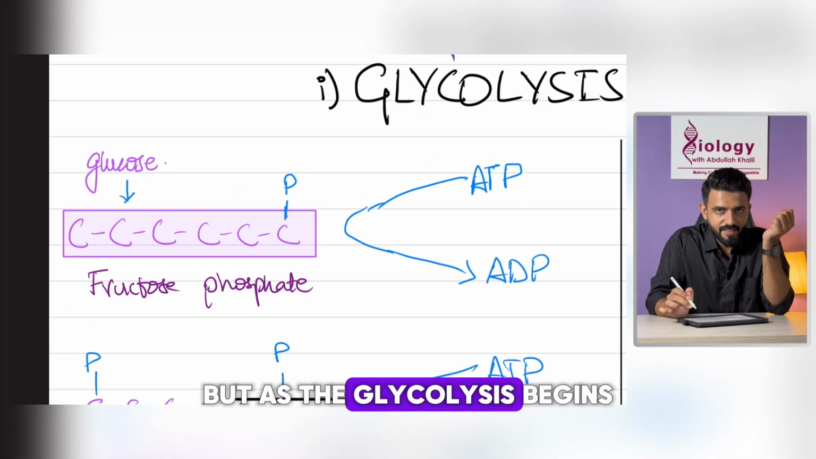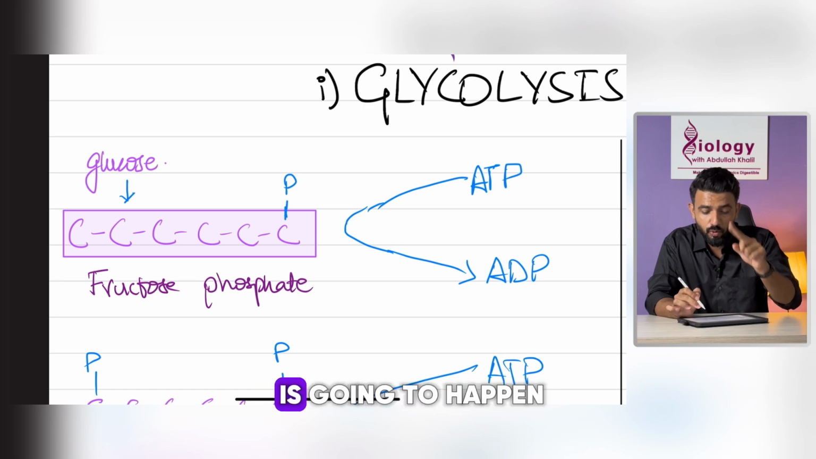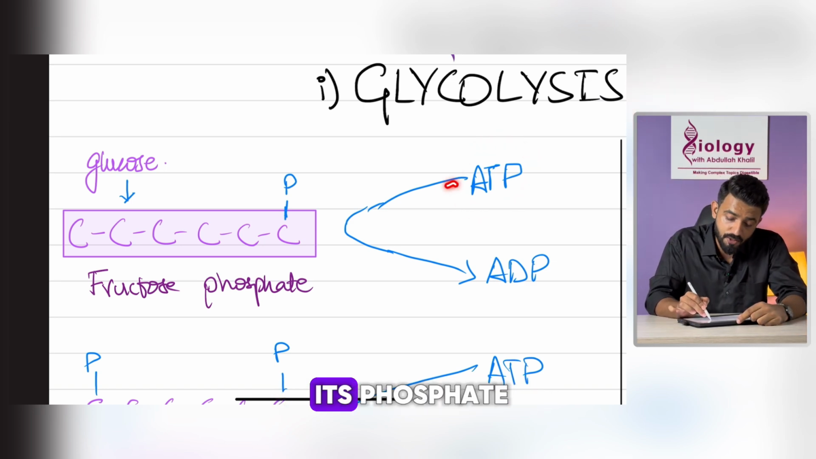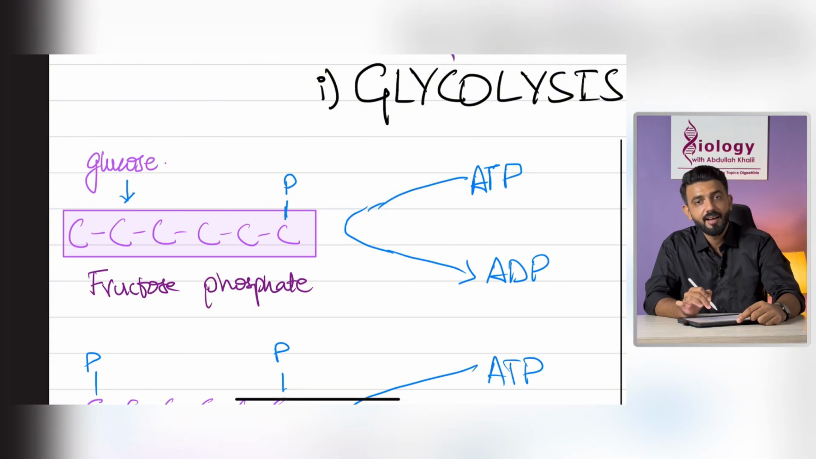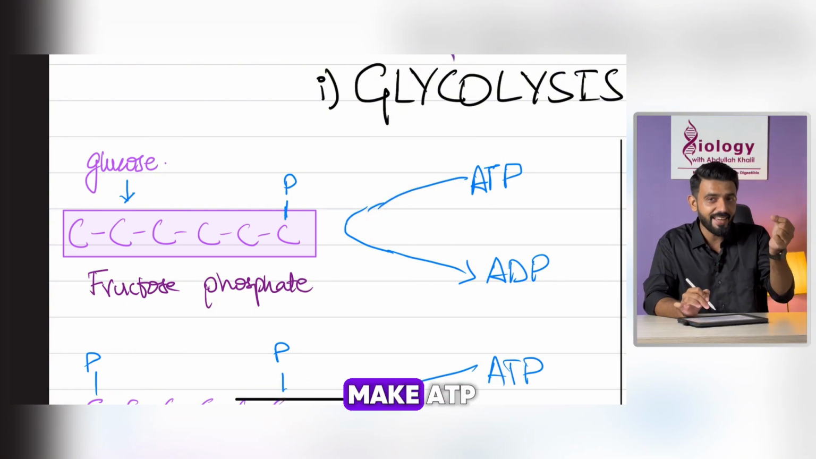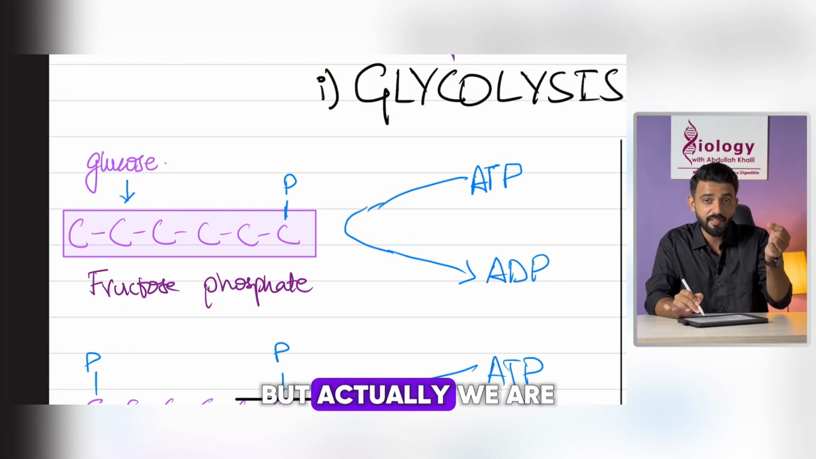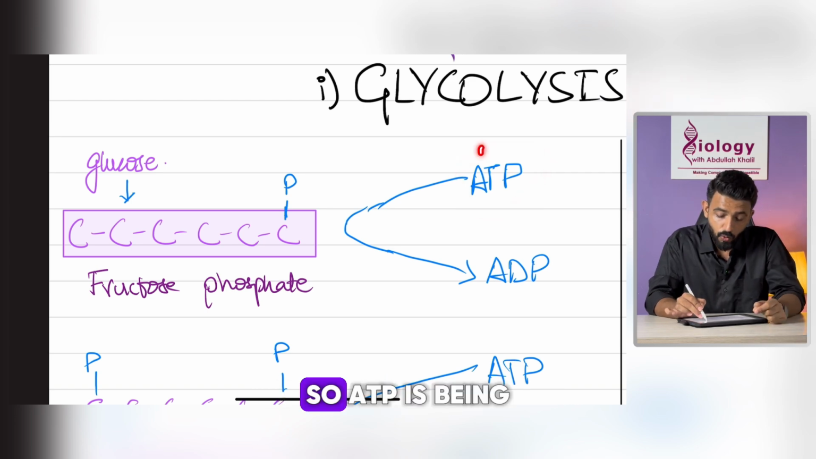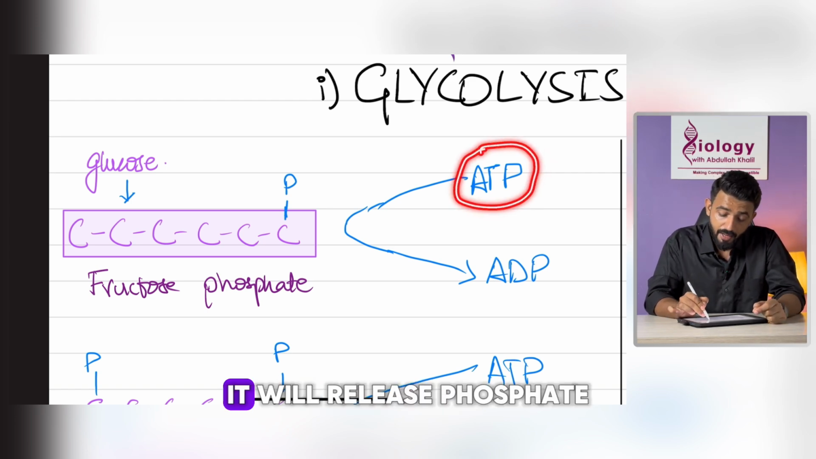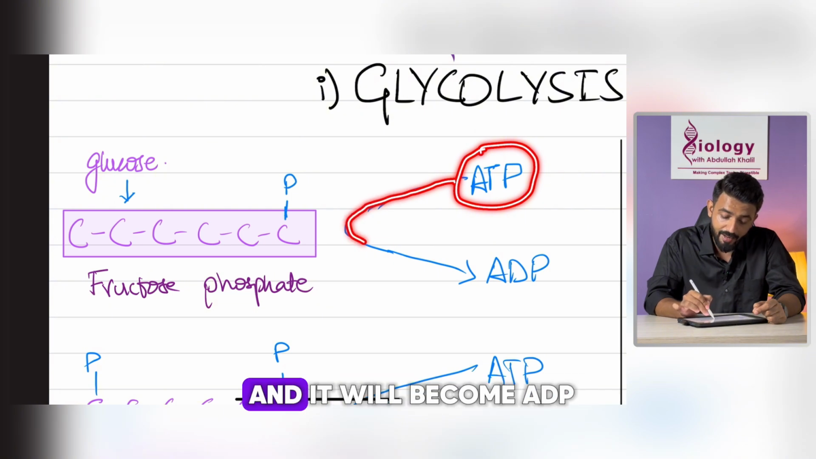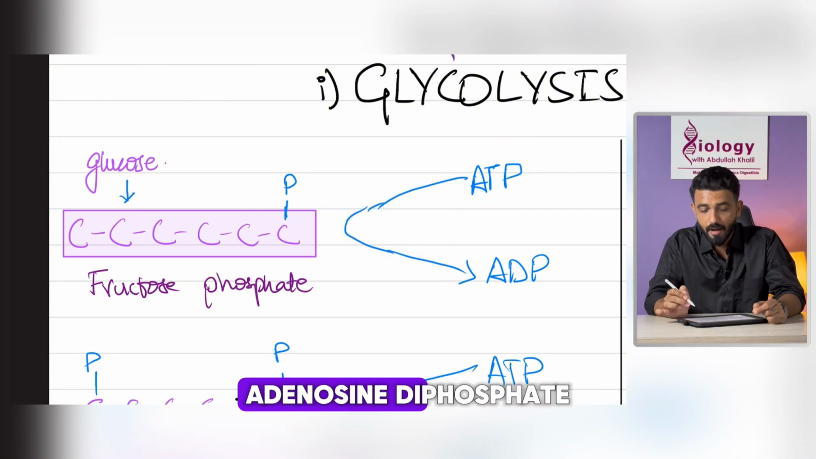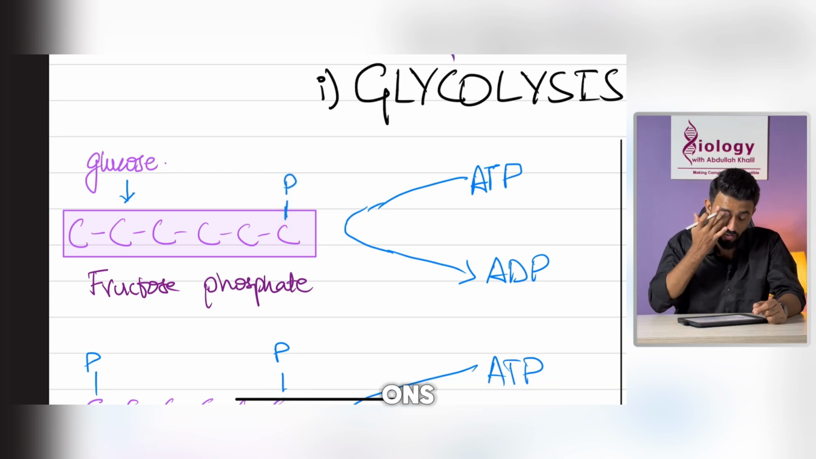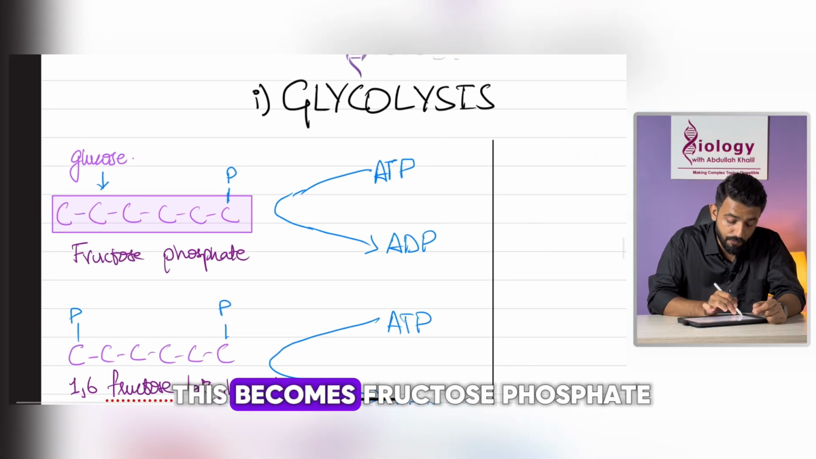But as glycolysis begins, the first thing that is going to happen here is one ATP will lose its phosphate. The purpose was to make ATP, but actually we are using ATP here. It will release phosphate and become ADP, adenosine diphosphate. This phosphate attaches to one of the end carbons of the chain, and this becomes fructose phosphate.